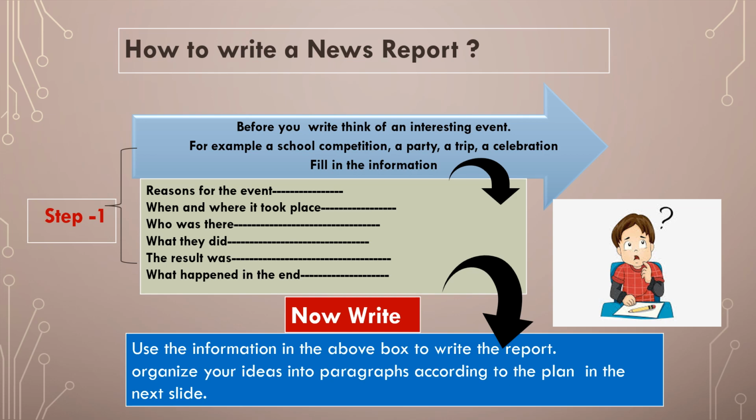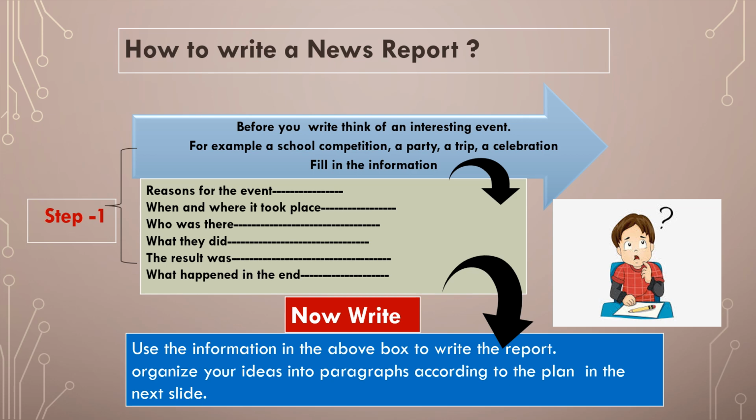We have understood how to plan for writing a news report stepwise. In the first step, we can clearly understand that before we sit down to write a news report, we should first know about the topic. So we have to think of a topic to write on, and the topic may be a school competition, a party, a trip or a celebration.